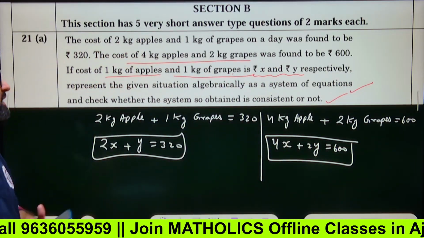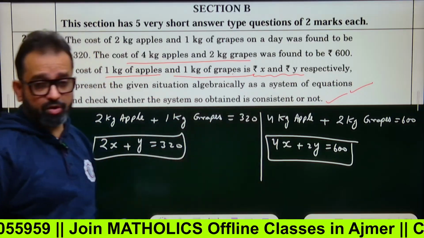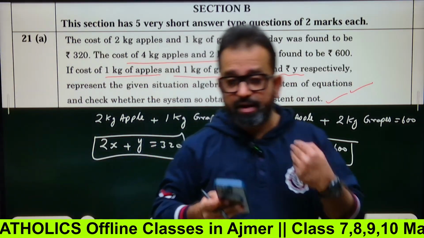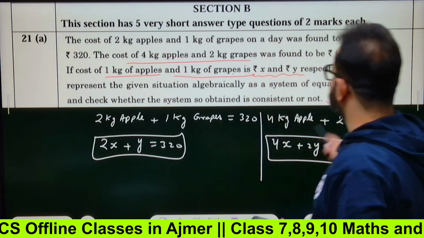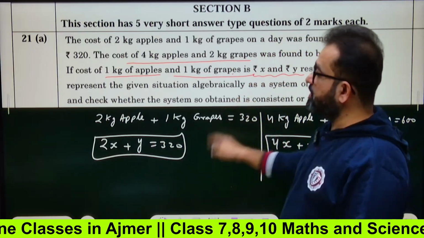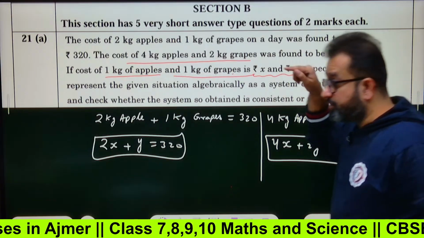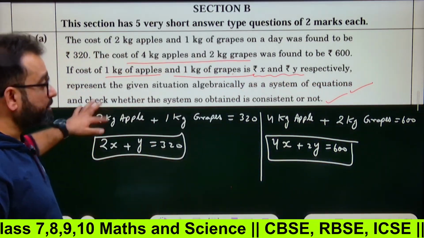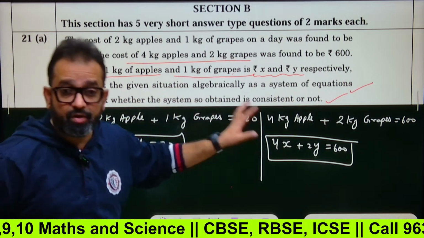Now you have to check whether these equations form a consistent system or not. For a consistent system of equations, what is the condition? You must actually check. That's it for today. This is your homework. Copy it and we'll continue from here tomorrow. Tell me in the comments whether this system is consistent or not.